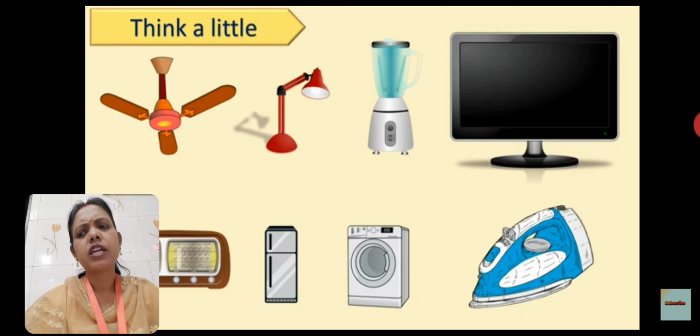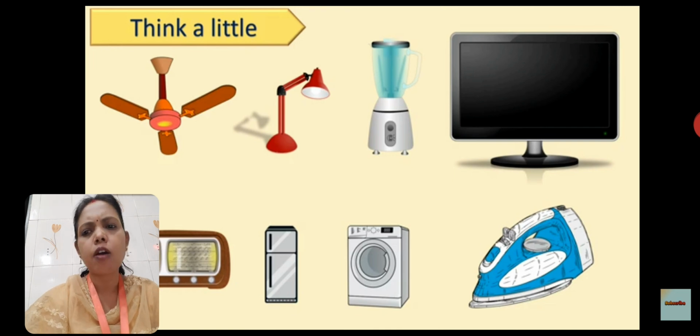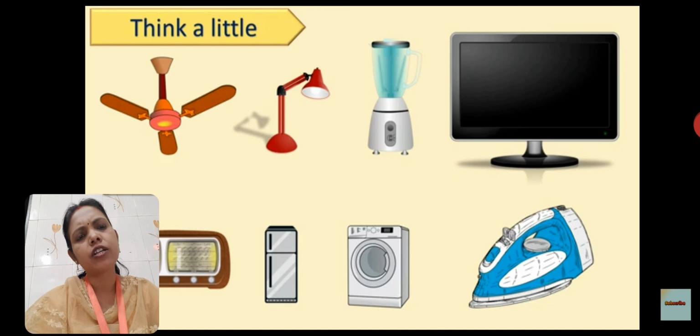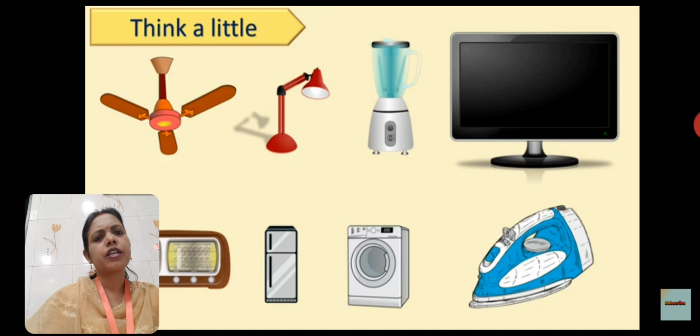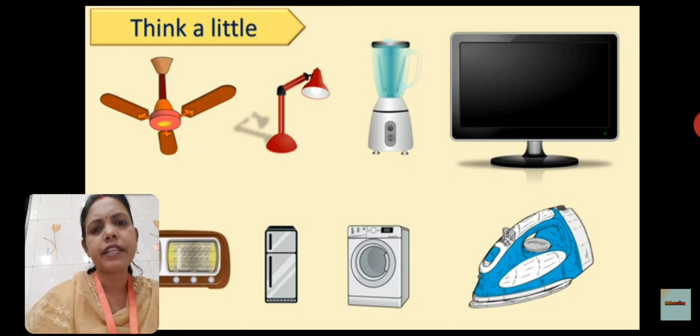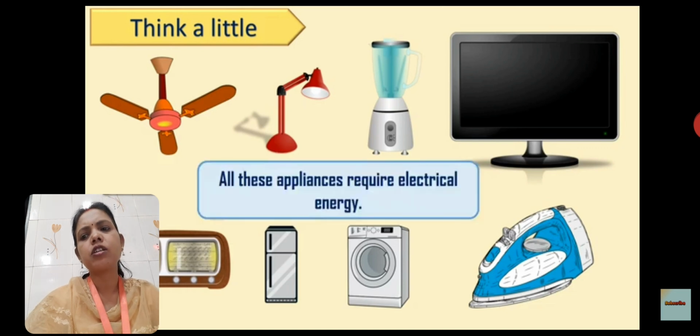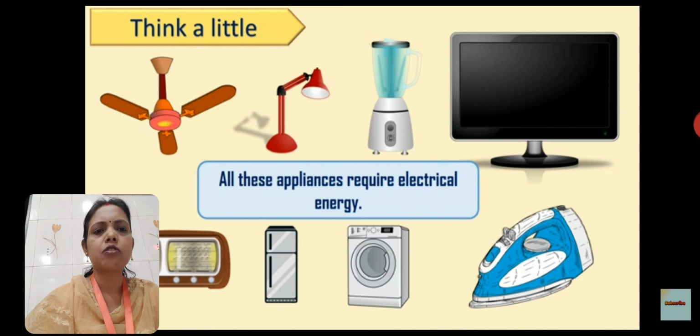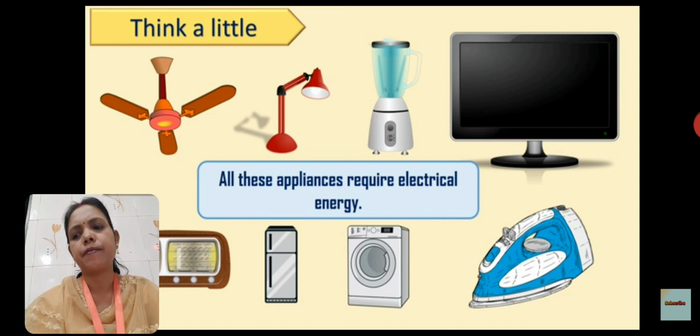So children, can you tell in which form the energy is supplied to make them work? They all are in the first position, they all are at rest. But which energy is produced in them to work? So children, as is well known, all these appliances require electrical energy.